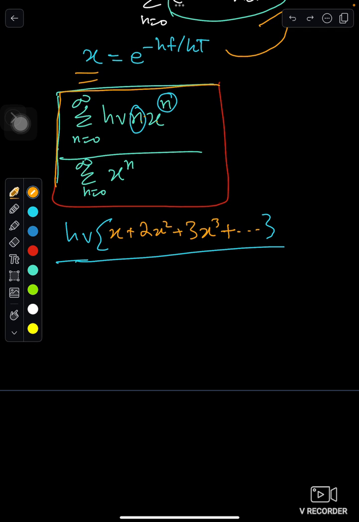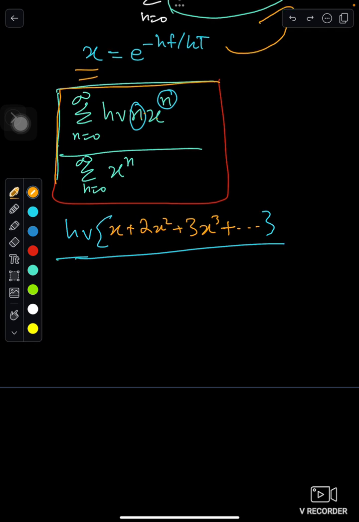Then, since there is nothing but X to the power n, what we get? We'll again replace n with the numbers.